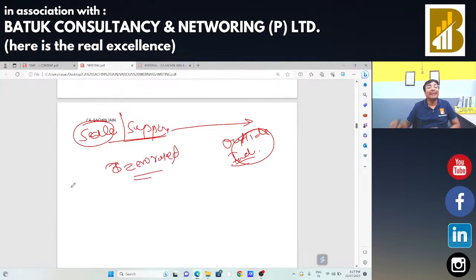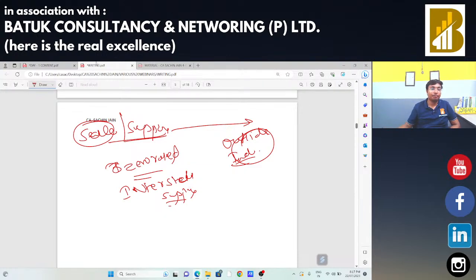That means on that supply no GST will be applicable, and we can say this is also an interstate supply. Okay, so interstate supply is okay, intrastate supply is okay, the concept of special economic zone is okay, and whenever someone is going to make any supply outside India, in that case the same should be treated as your zero rated supply, or we can say interstate supply.